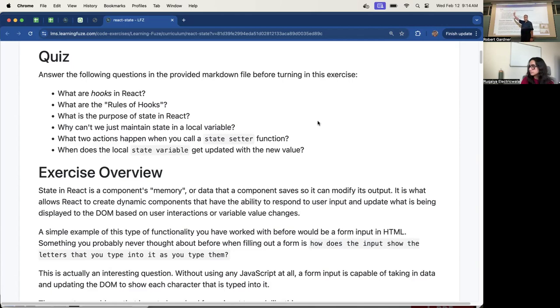Rule number 2, the naming has to include use. It's not just include use, it must start with use. U-S-E, all lowercase, and then it must be followed by an uppercase letter. So if you say user, all lowercase, that's not a hook. Use followed by an uppercase letter. Okay, that's rule 2. It's the naming. Their name must start with use, and then followed by an uppercase letter.